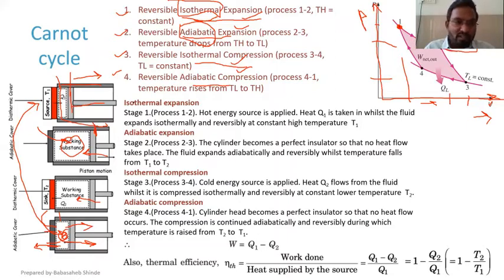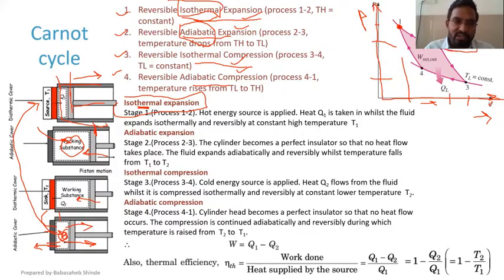So during stage 1 to 2, that is isothermal expansion, the temperature during the process is held constant. Constant temperature is nothing but isothermal. That constant temperature is TH and the process is 1 to 2.